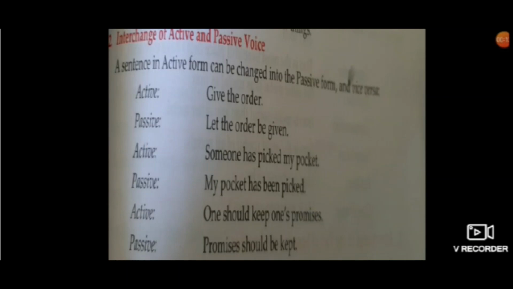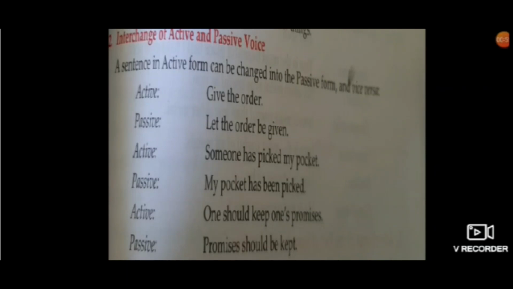So here you have to see if the subject is given or not. See the third one, it's in active voice, one should keep one's promises. So they've asked you to change it into passive. How will you do it? You will write down here promises should be kept. So here you are using the word should. Why? Because the sentence is indicating a sense of the future. So whenever there is a sense of the future, there you have to use the word should. So you will write down here promises should be kept.